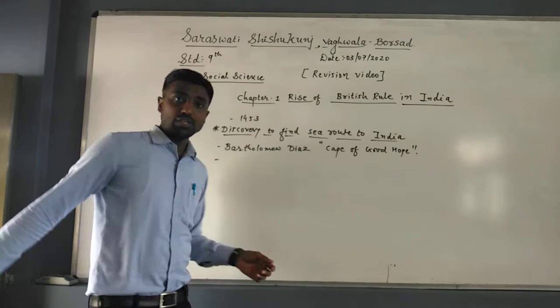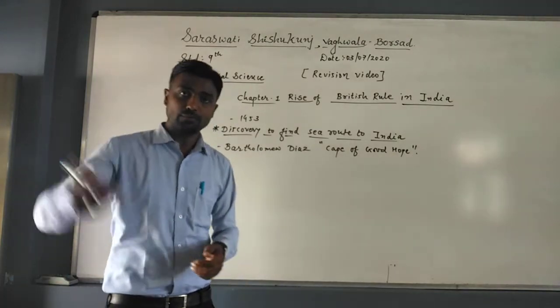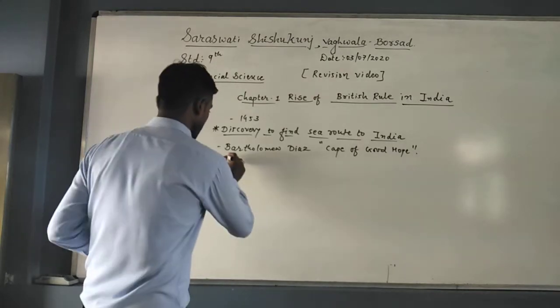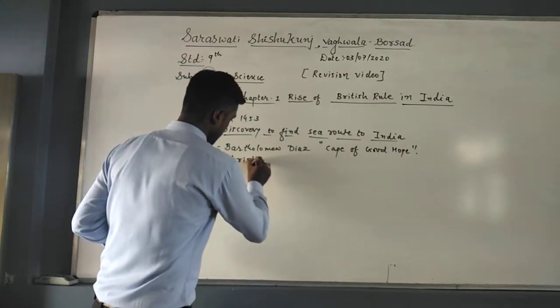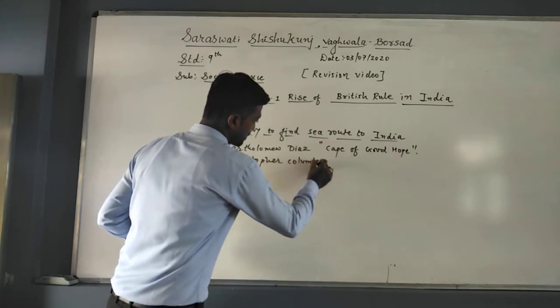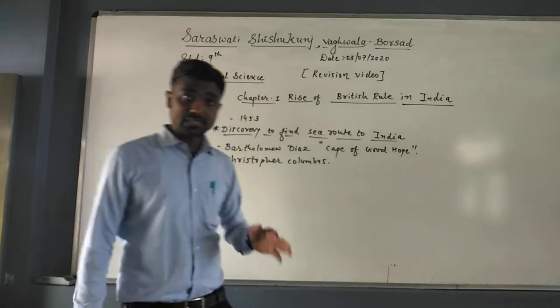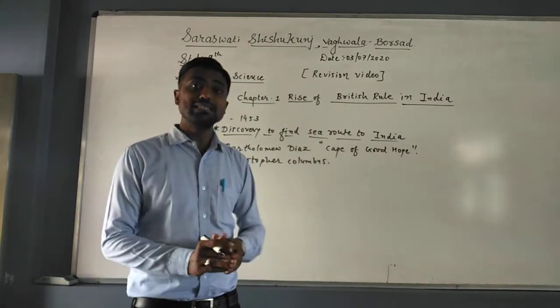Then, with the economic assistance of the Spanish king, Christopher Columbus started his journey. But unfortunately Christopher Columbus landed on an island known as the West Indies.